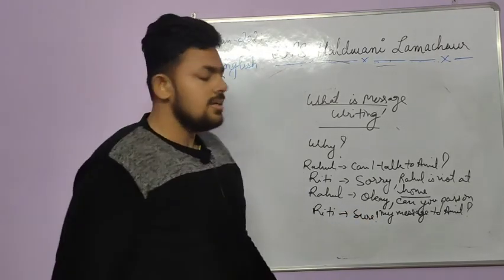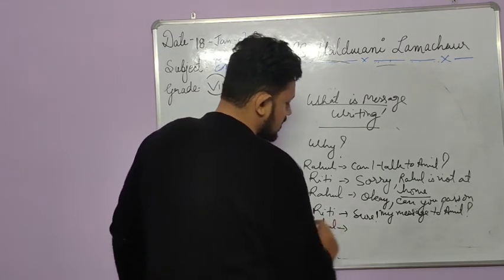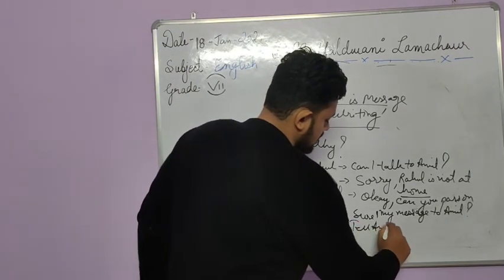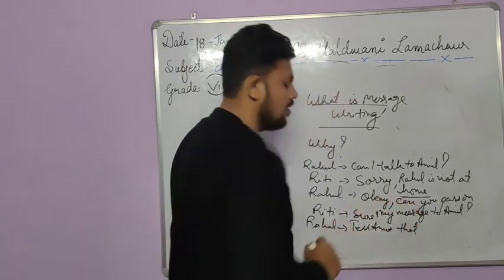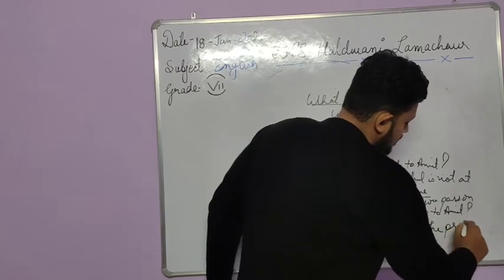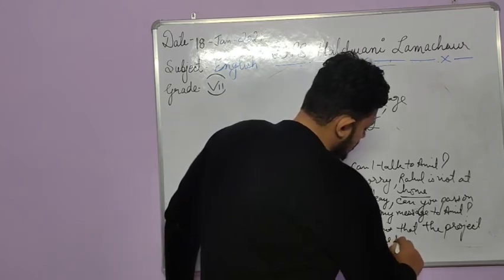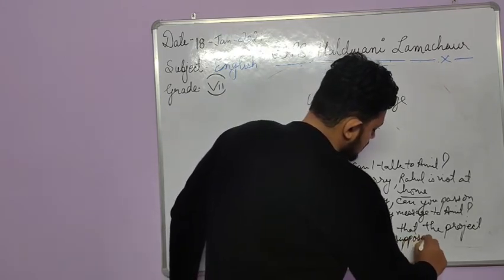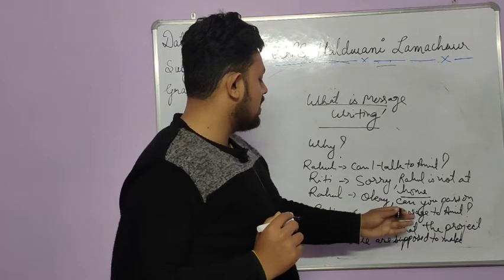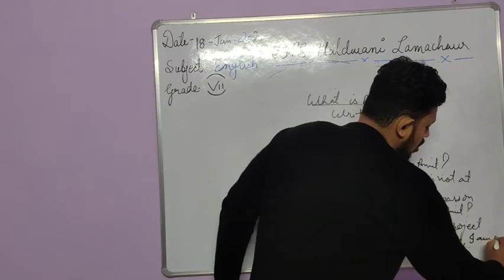Then your friend told her, tell Amit that the science project that we are supposed to make, I am on it.